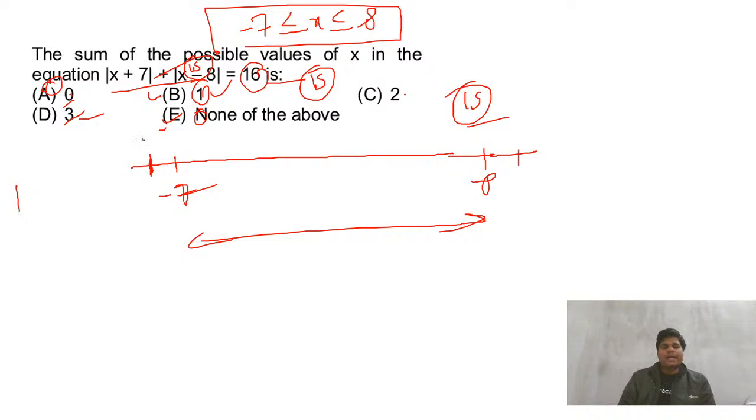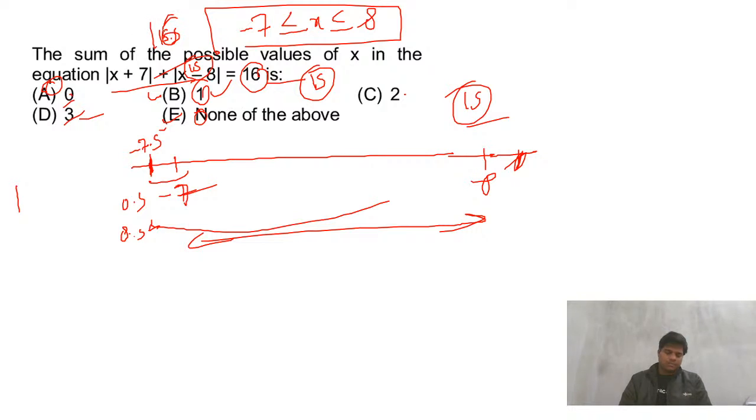So if I increase any one by 0.5, so if I make it 7.5, what will happen? This will become 0.5, and this becomes 8.5. Okay, so you can check here 7.5 minus 7.5 gives you 15, and that is giving 16. Fine. So this concept I've discussed in the class, in the mod functions where I've done. These are easier questions. They can be solved very easily if you know the approach that I have discussed there. So for this again 8.5 there.